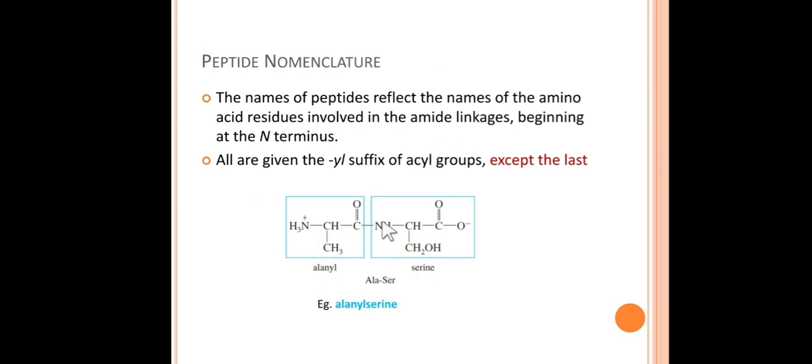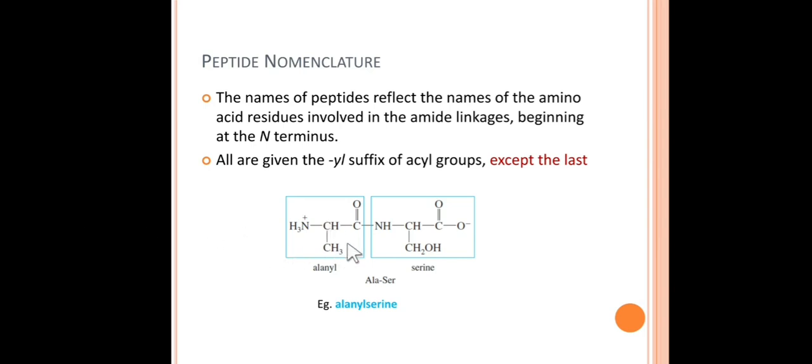If we have alanine and serine, two amino acids forming a peptide bond, we use the -yl suffix because of the acylation of this amino acid. So the first will have the -yl suffix, but the last or C terminus amino acid will be written as it is. What will be the name of this dipeptide? It will be alanyl serine. As this is the last residue, we will not use the -yl suffix for it, but for any amino acid before that, we use the -yl suffix.